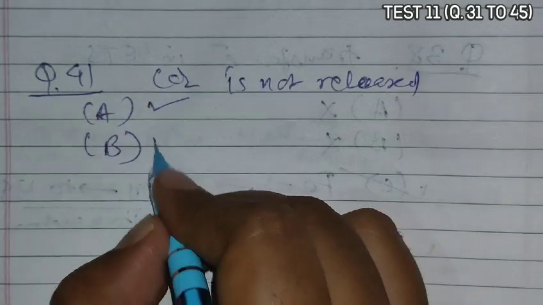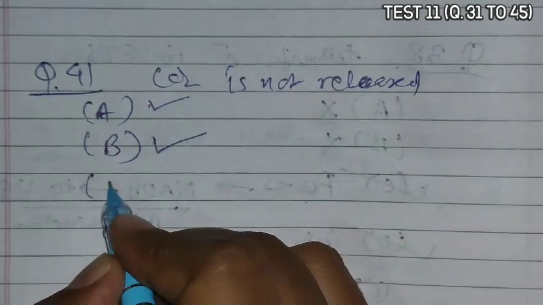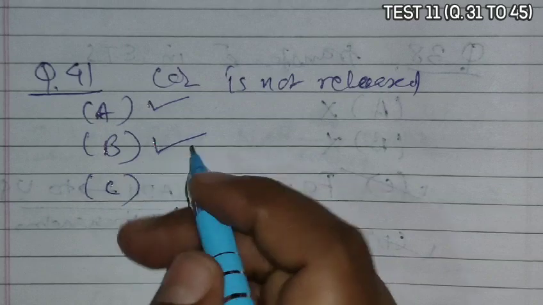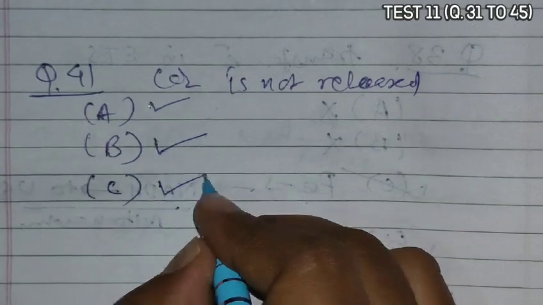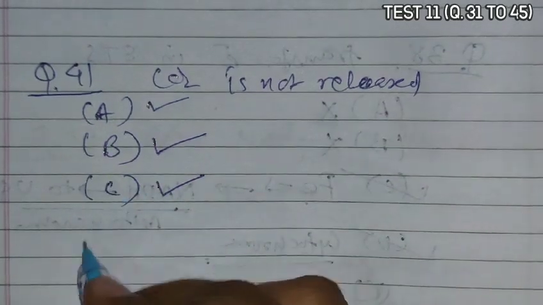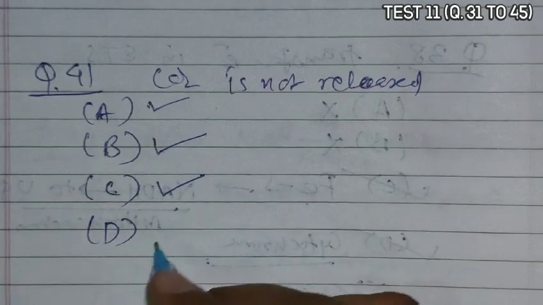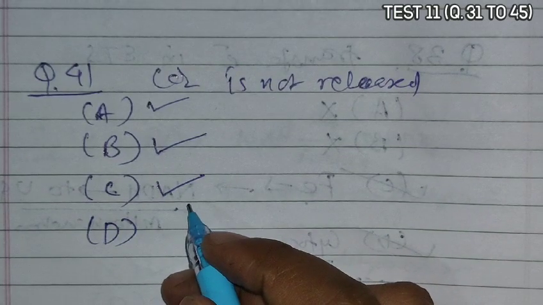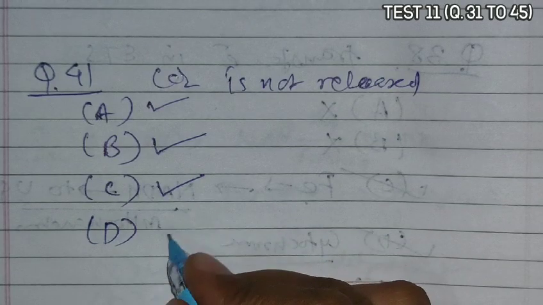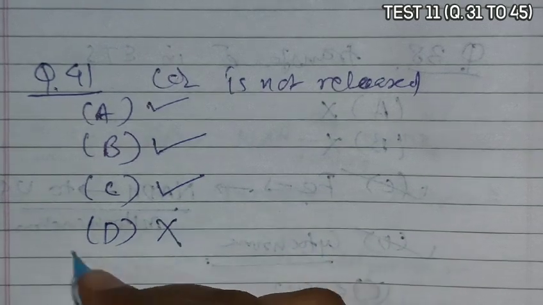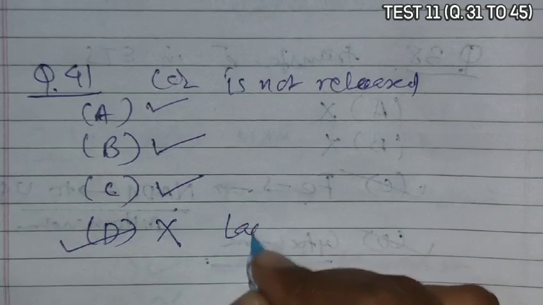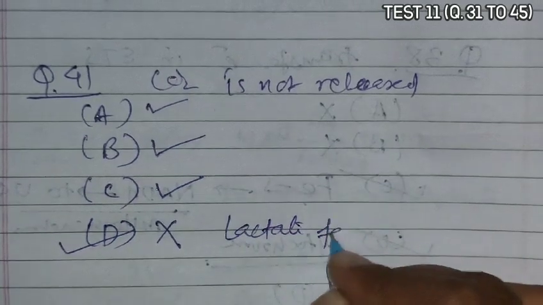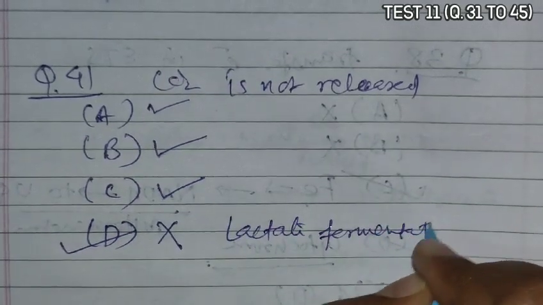Option B, aerobic respiration in animals, obviously there also CO2 release occurs. C, alcoholic fermentation, in alcoholic fermentation also CO2 gets released. And option D is lactate fermentation, during which lactic acid is formed by homofermenting bacteria, but here CO2 release does not occur. So D is the correct answer, that is lactate fermentation.